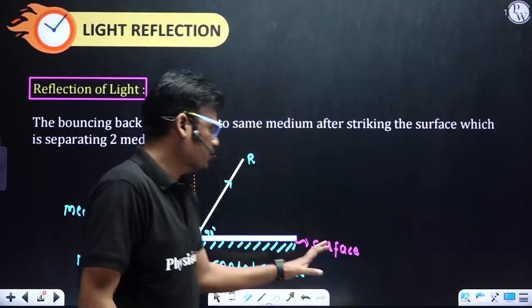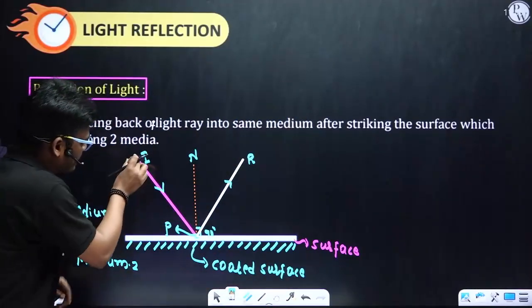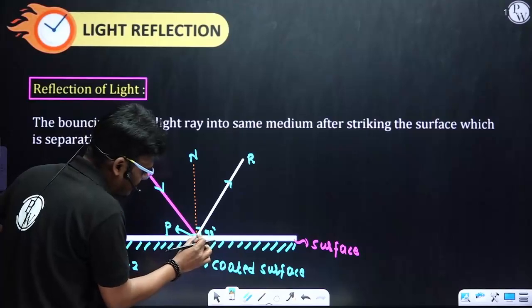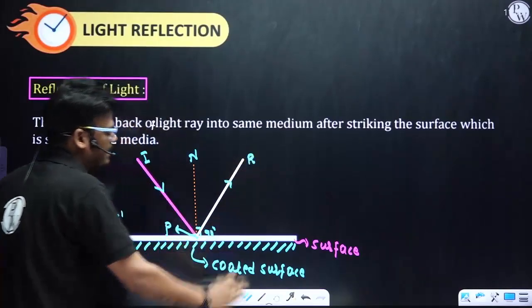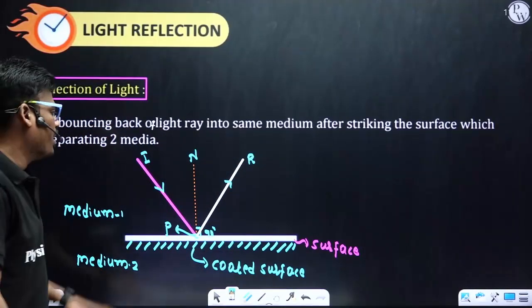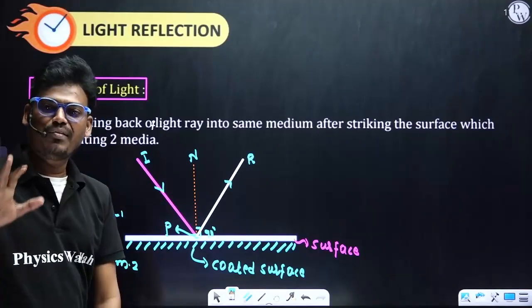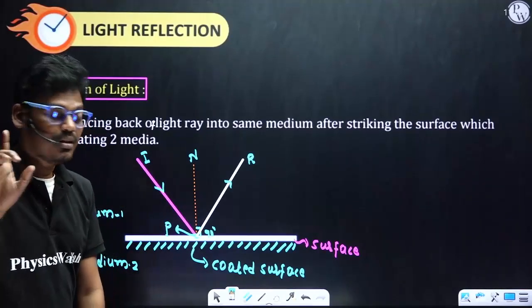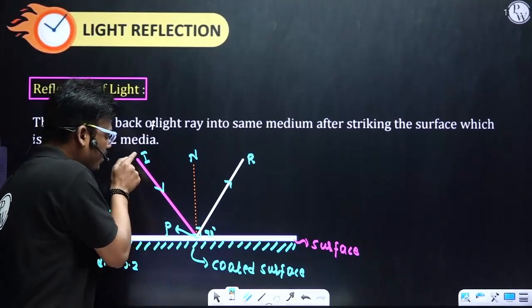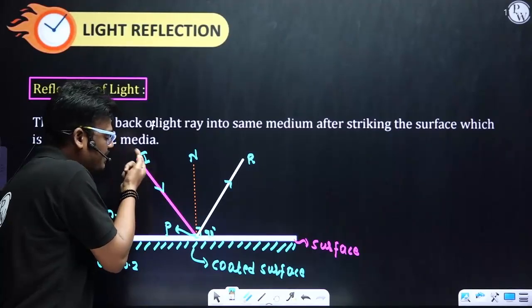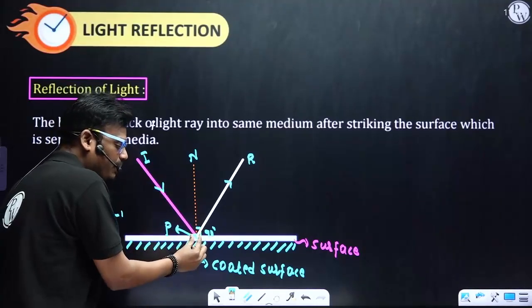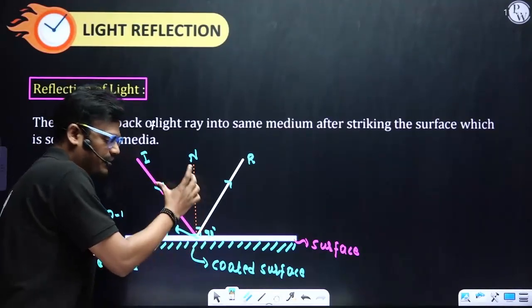So here, in the first medium, the light ray has struck this mirror and bounced back into the same medium. Here you need to concentrate on 5 to 6 terms. The first term is the incident ray. Incident ray means the ray that strikes the mirror or surface.